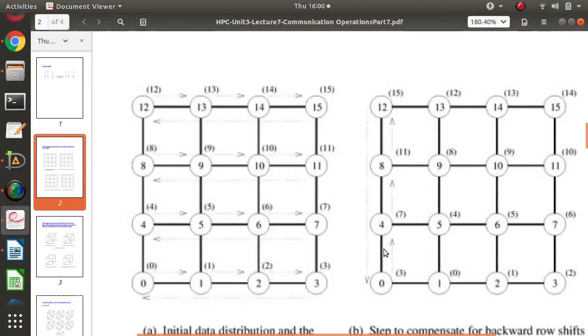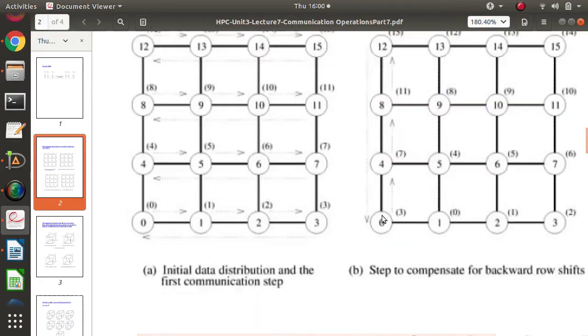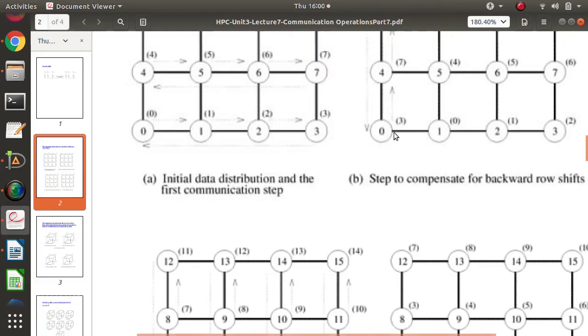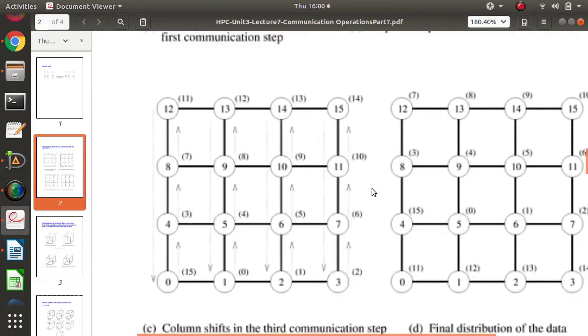So 3 will now come to here, then 4 has 7, so 7 will come here, 8 has 11, so 11 will come here, 12 has 15, 15 will come here, to 0, because now we are doing a circular shift on this column. So here you can see, 0 has 3, so 0 is sending 3 to 4.